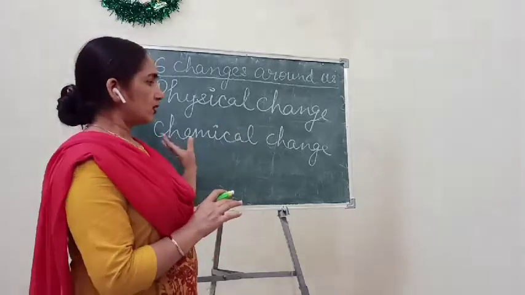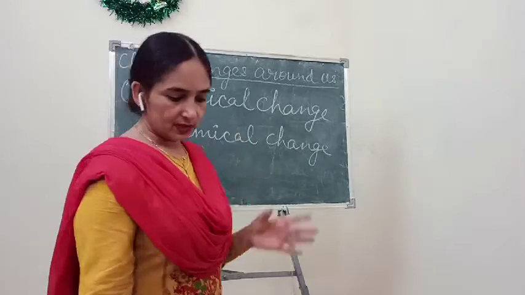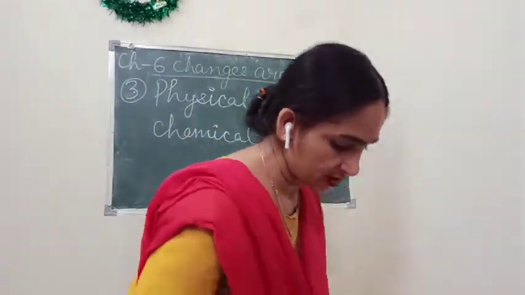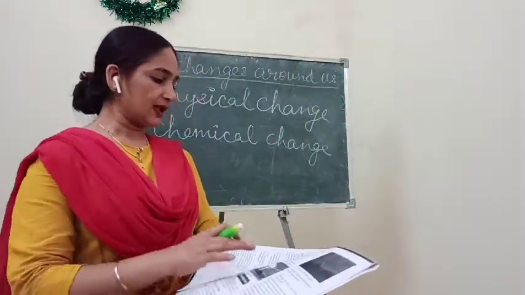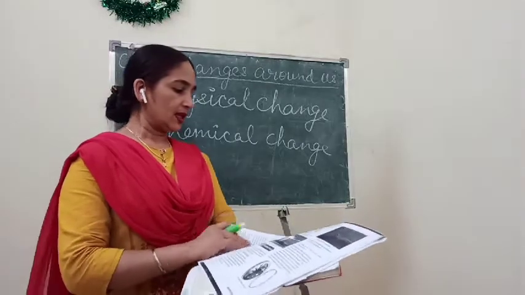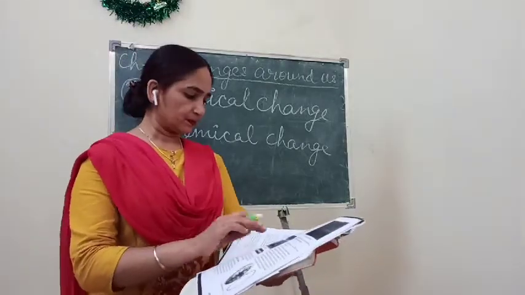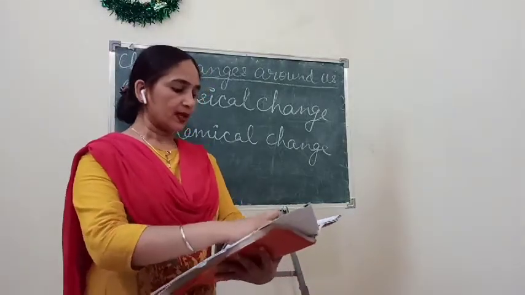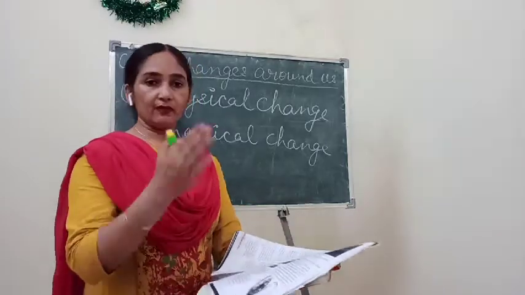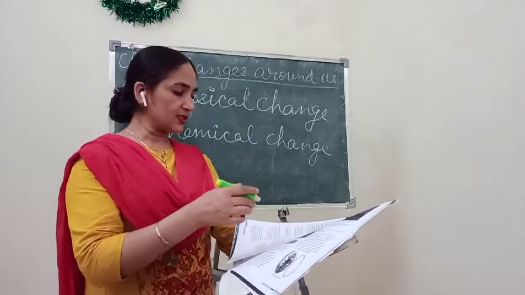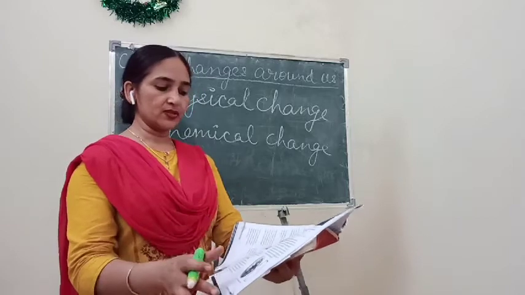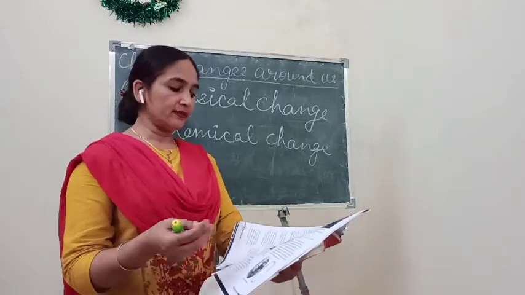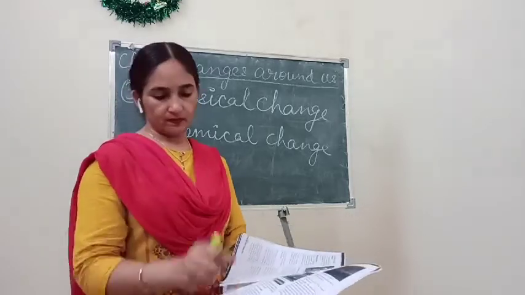Understand? So children, about the reversible and irreversible changes, here we can study in physical and chemical changes. So here they have given, along with the physical changes and chemical changes, expansion and contraction.